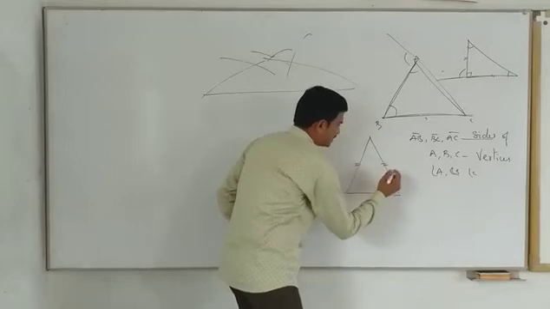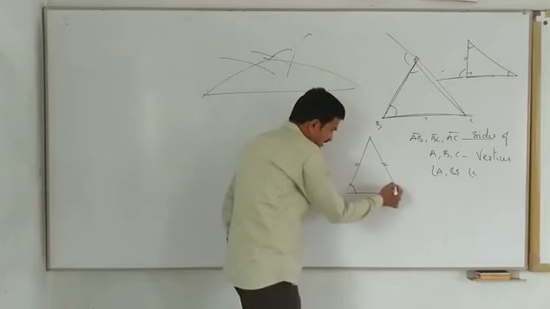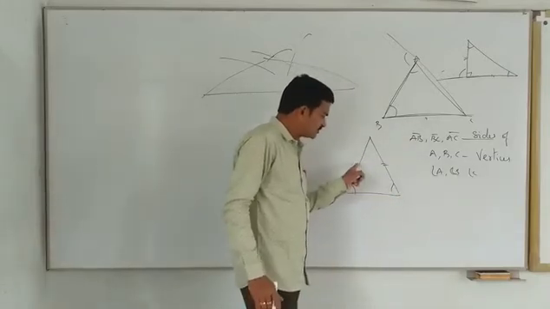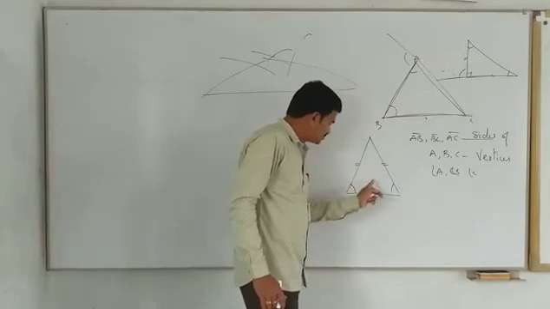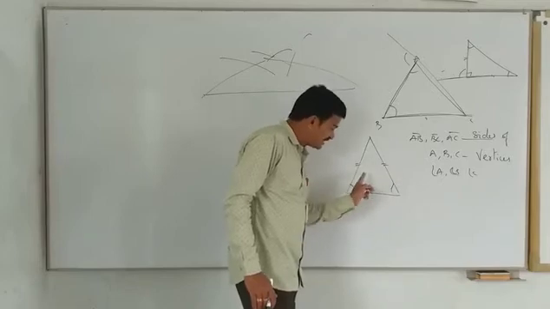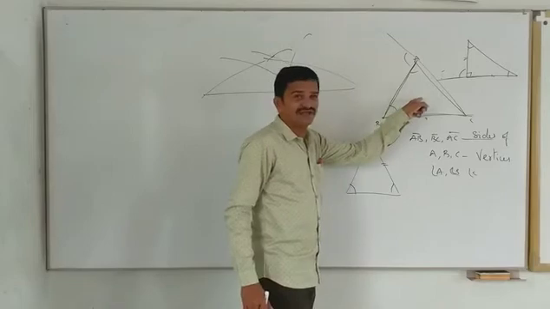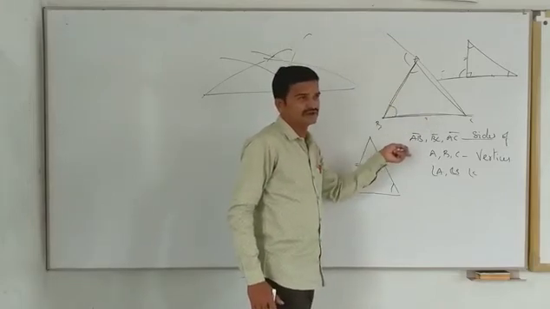This side and this side are equal, which means this angle and this angle should be equal, because this angle is opposite to this side, and this angle is opposite to this side. As these two are angles opposite equal sides, they are equal. Based on this rule also, in an equilateral triangle all angles are equal, because all sides are equal. Are you clear?